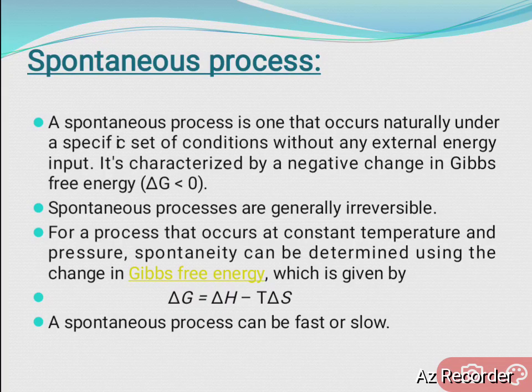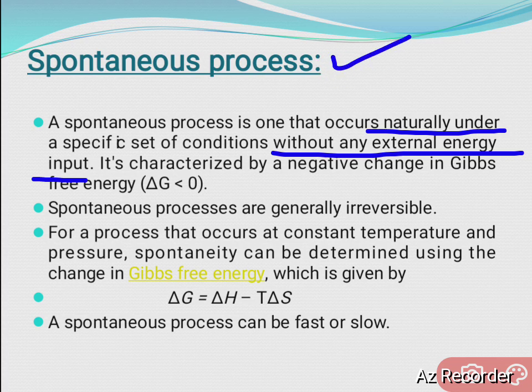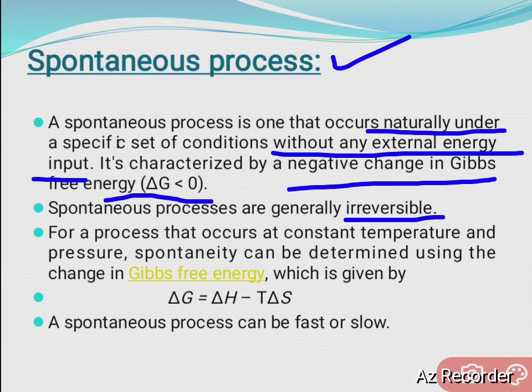It is characterized by a negative change in the Gibbs free energy, meaning delta G must be less than 0 for the spontaneous process to take place. Spontaneous processes are generally irreversible.